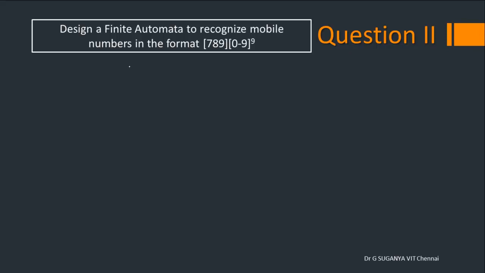Next question. Design a finite automata to recognize 10-digit mobile numbers in the format 789 followed by this. So the structure being, what is sigma? It is nothing but the numbers from 0 to 9. And what is L? L is nothing but the set of all 10-digit mobile numbers. For example, 78405 21123, likewise, or 98 something.